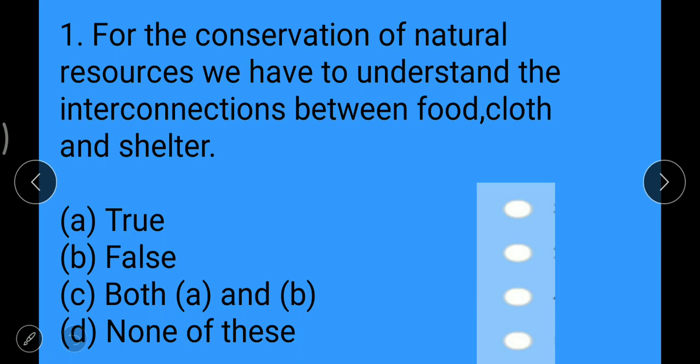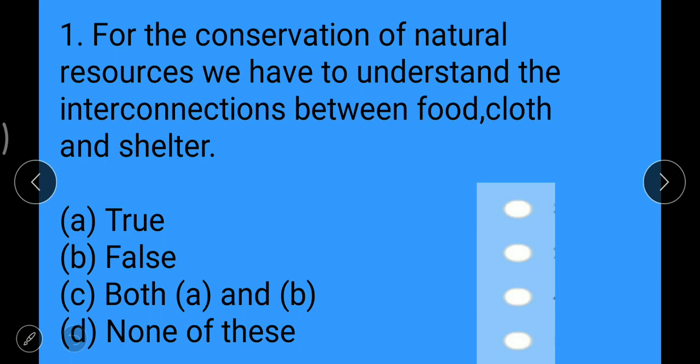Option A true, option B false, option C both A and B, option D none of these.